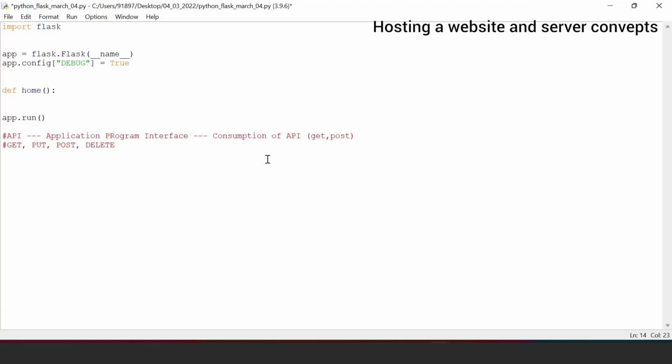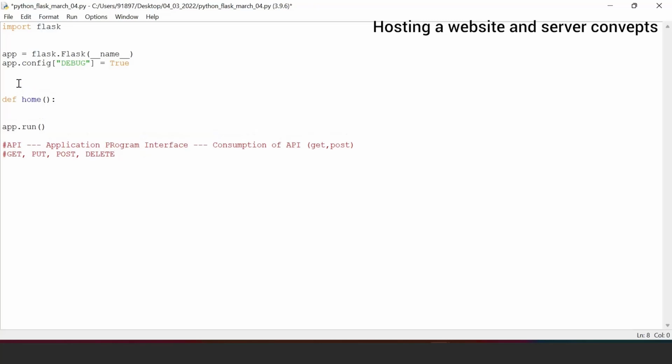Whenever you set a function, you need to decorate the function with proper routing. Now I'm going to decorate this with app at the rate. You know that a decorator means you do something onto the function with the at the rate symbol. So app.route: you're telling that you're going to route this function, that when this application is running, you're going to route this function. At which API? You need to mention here. Now I'm going to mention just a slash. That means an empty API, which means the IP address colon the port alone.